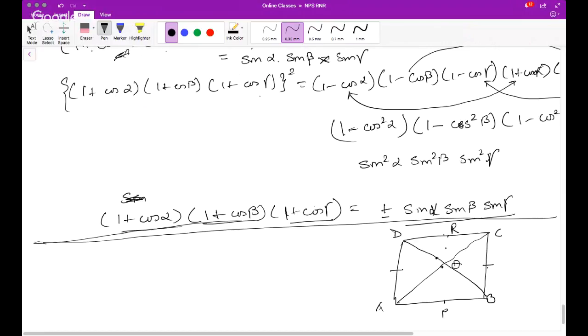So that PQRS is a rhombus. This is S. So I'll have to shift Q here somewhere for a better drawing. Yeah, fair enough. So we have to prove that PQRS is a rhombus. It's given that AD is equal to BC, and all these points are midpoints.